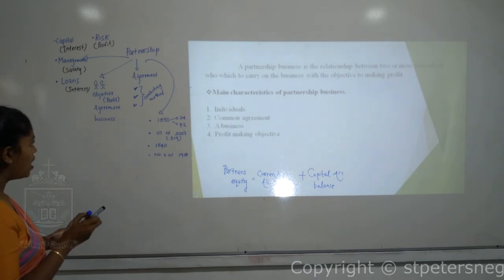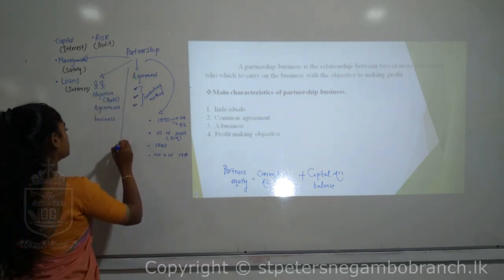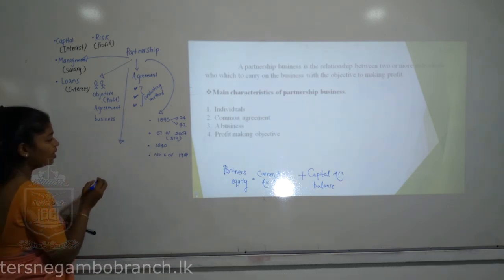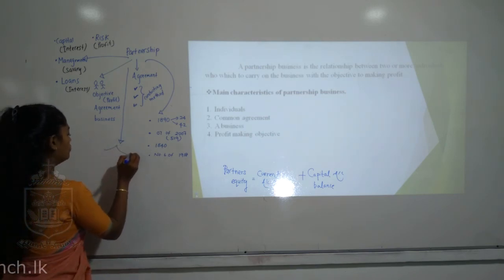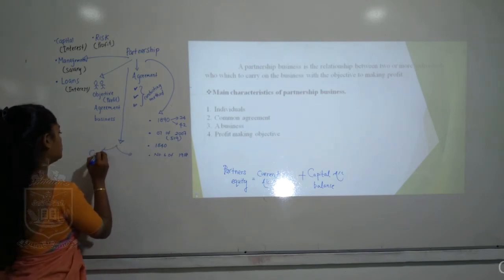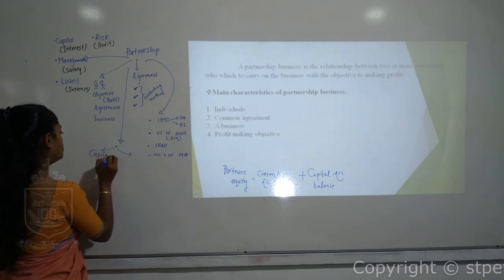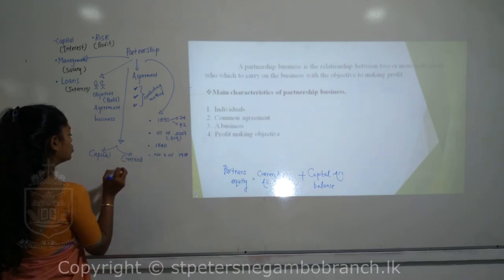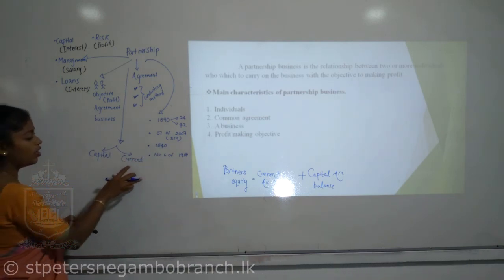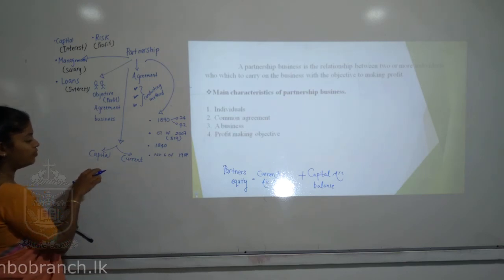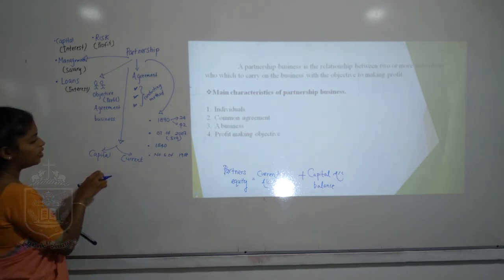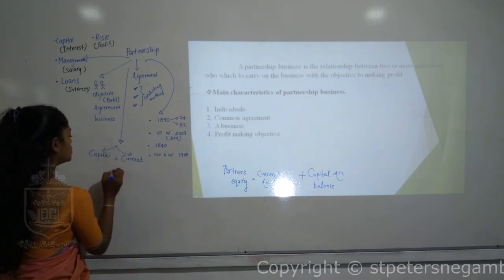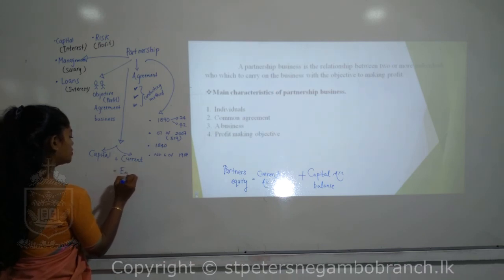And after that, we came to the classification or the building of the total equity. There are two: one is the capital account and the other is the current account. Short-term variable equity changes are recorded in the current account. The fixed changes in the equity are recorded in the capital account. The combination of these two is equal to the equity of a partnership.